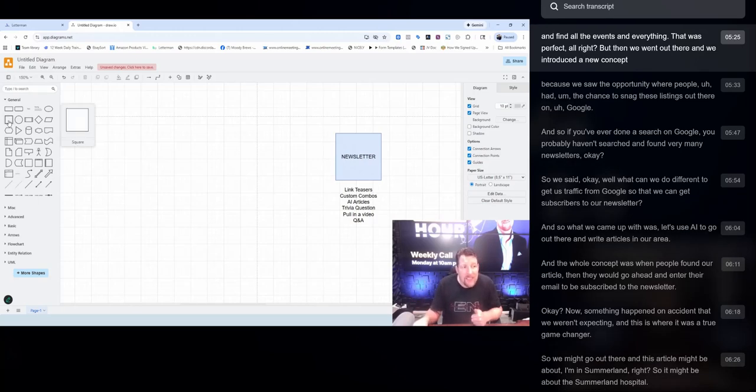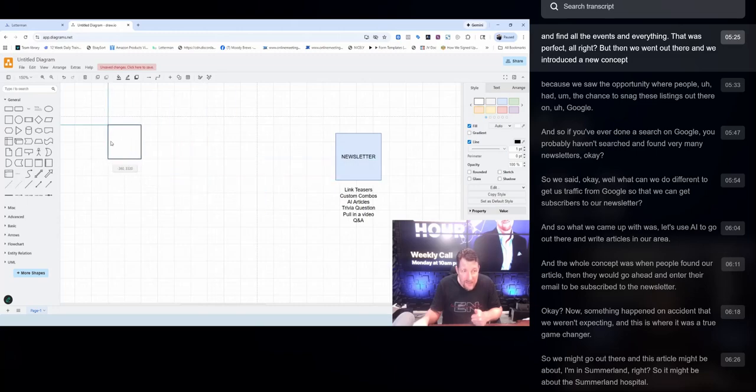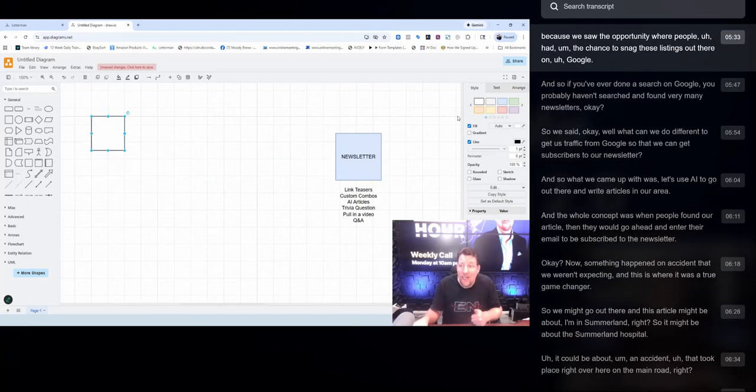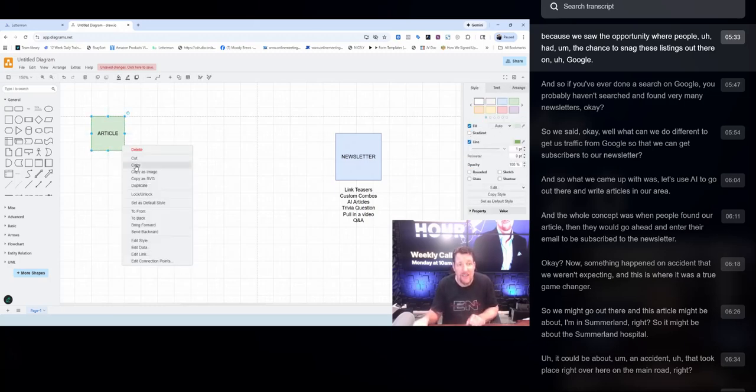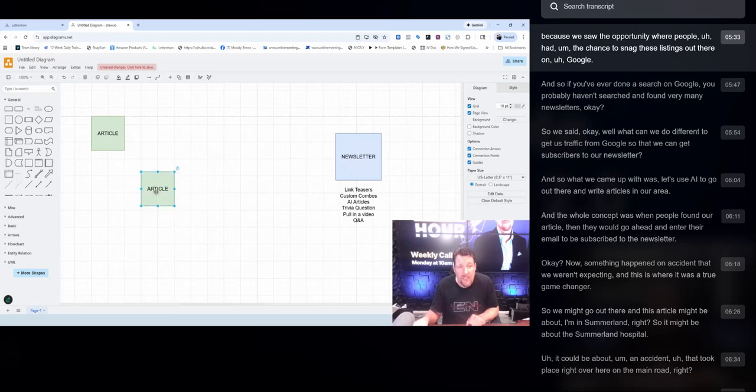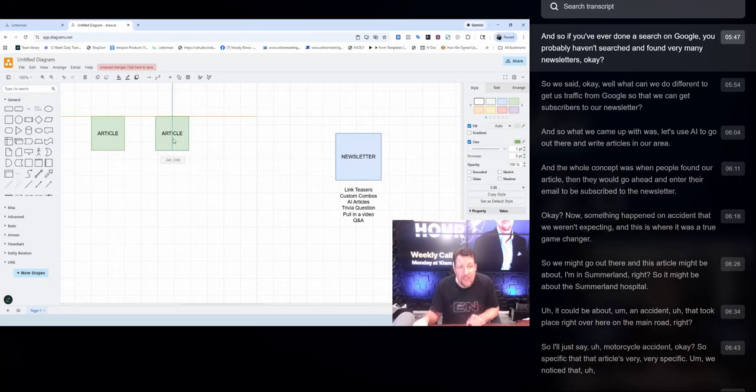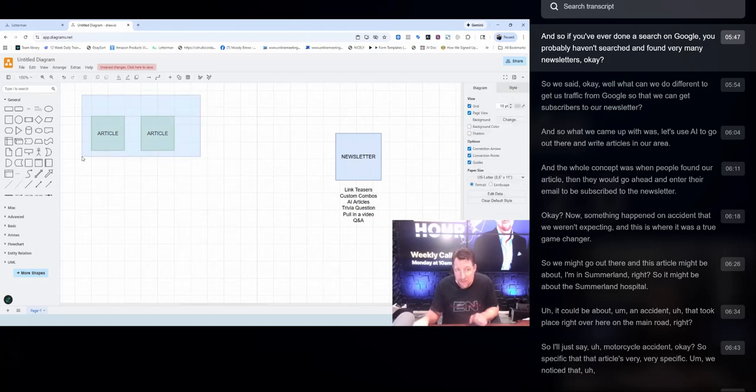But then we went out there and introduced a new concept because we saw the opportunity where people had the chance to snag these listings out there on Google. If you've ever done a search on Google, you probably haven't found very many newsletters.